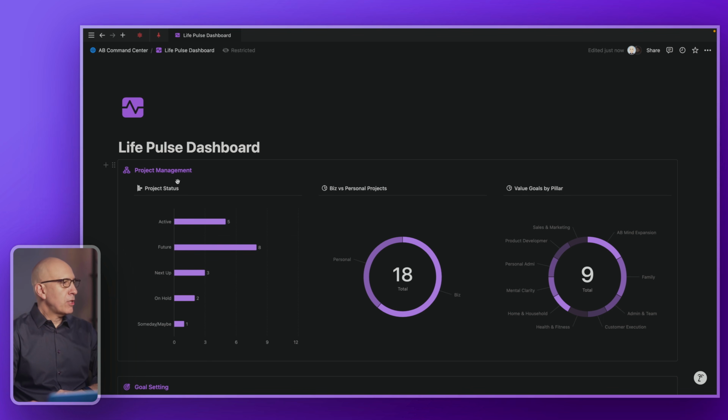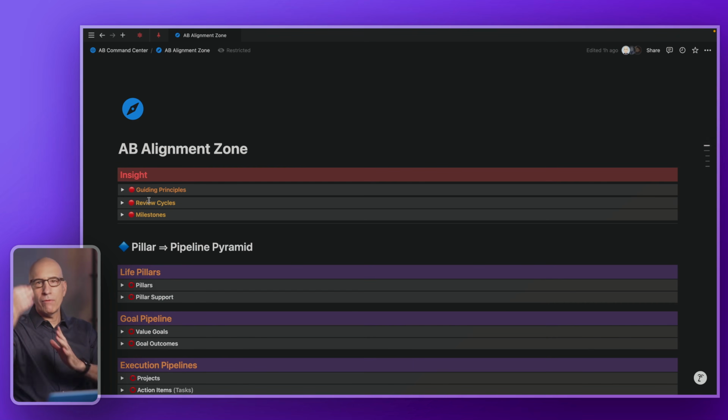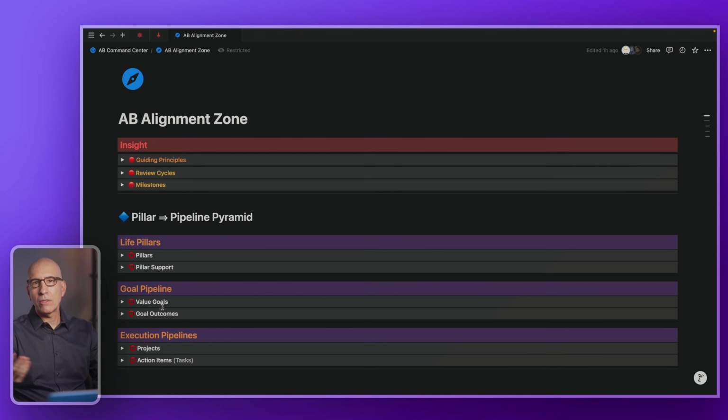Let's just jump over to the projects database so we can see how this pulls from the project database. So as always in the PPV system, the command center shows us everything in our system. And I've added this Pulse dashboard link right here. If we go into the alignment zone where we have the full alignment of our highest level aspirations in life, all the way down to our daily and hourly actions in our tasks, the whole thing connected. That is one of the great powers and innovations of the PPV system.